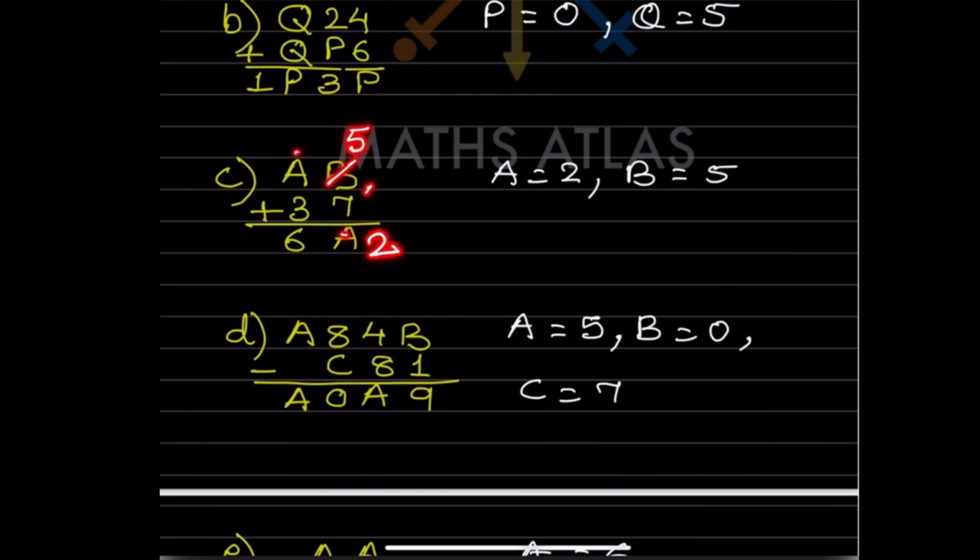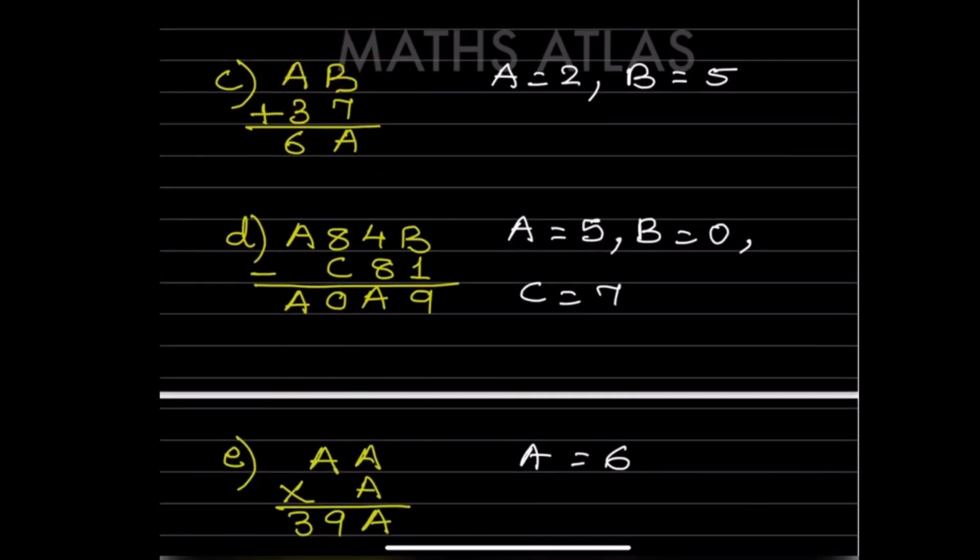Now see here, if we take here 5, so this is going to be 12. So here, if we write here 1, if this is 2, so here you got 1. So 2 plus this will be 1, 2 and this 3. This should be 6, so here should be 5. So A is 2 and B is 5.